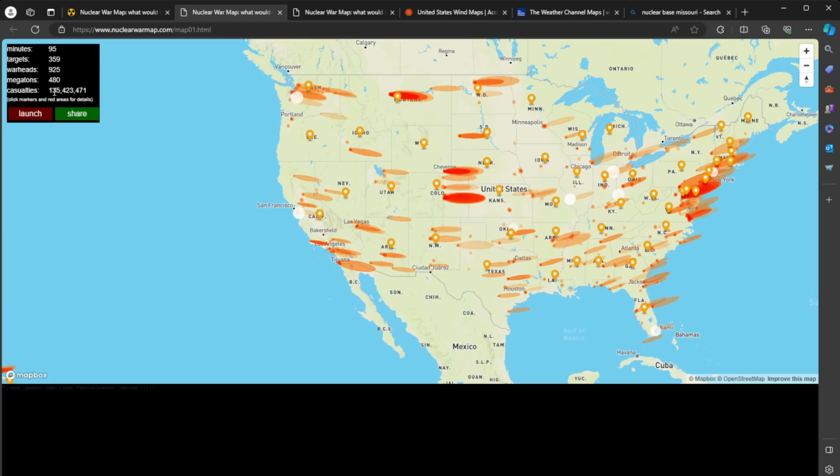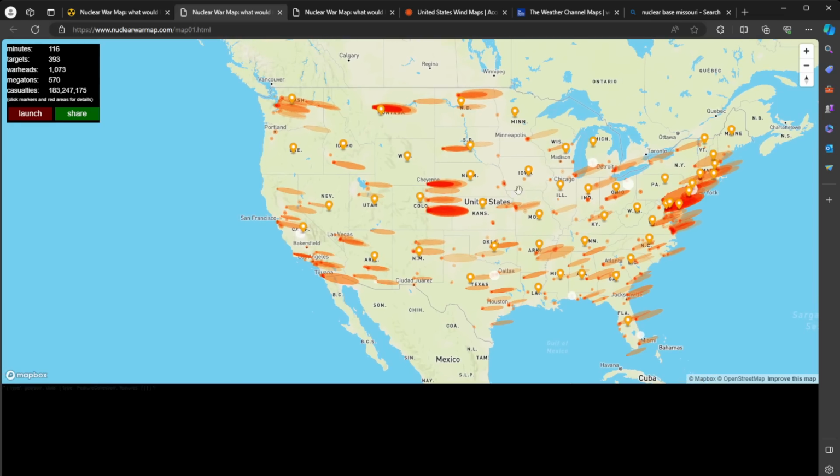We've now had 132 million people die, 933 warheads launched, and you can see a general picture of where the attacks are, and it seems kind of sporadic, but it's not. It really is based mostly on military-type bases. The Russians will also be hitting infrastructure as well. The reason I say Russians, by the way, is because the Chinese obviously have nuclear weapons too, but nowhere compared to the amount of nuclear warheads the Russians have.